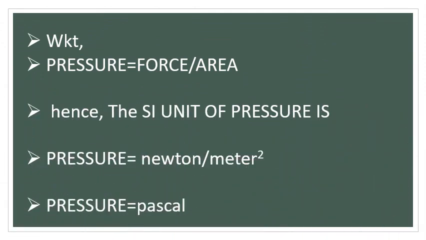Children, we know that pressure is equal to force by area. Hence, the SI unit of pressure is, we know that the SI unit of force is Newton and the SI unit of area is meter square. So, we can define the SI unit of pressure as Newton per meter square. How is it obtained? Pressure is nothing but force divided by area. The SI unit of force is Newton, the SI unit of area is meter square. So we can say the SI unit of pressure is Newton per meter square.